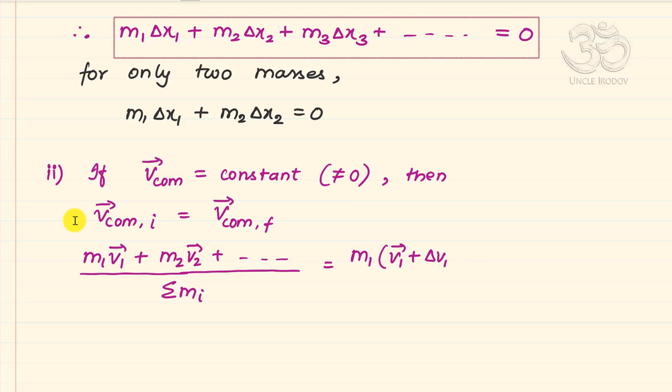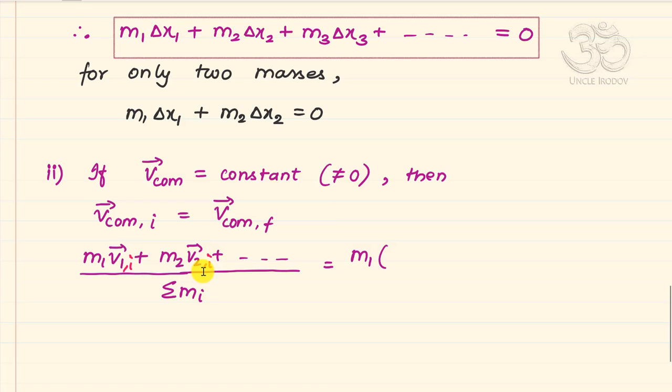where I mean that it's the initial velocity plus a change, which I can immediately write as the final velocity. So what I'll have to do is use a subscript on the left hand side: v1 initially and v2 initially.